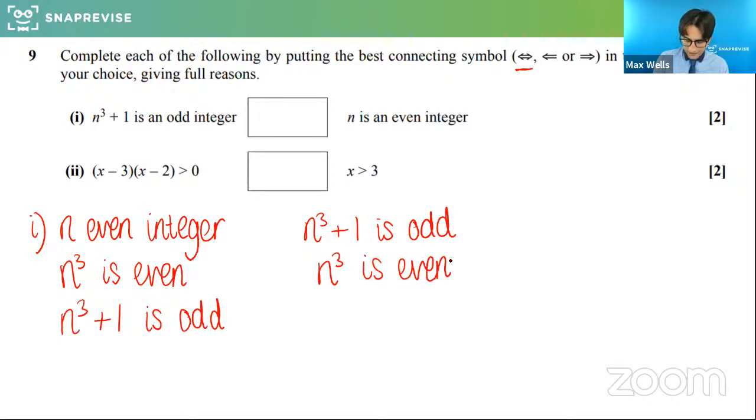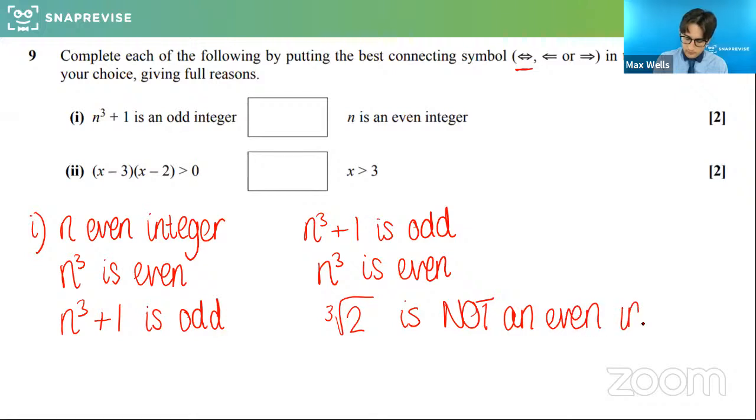Okay, but if I cube root it, so say for example 3 was my n cubed plus 1, and then n cubed was equal to 2 when I took 1 away, the cube root of 2 is not an even integer. And what is an integer? That's some part of the question we could easily miss. Okay, there are scenarios perhaps where it's not an integer.